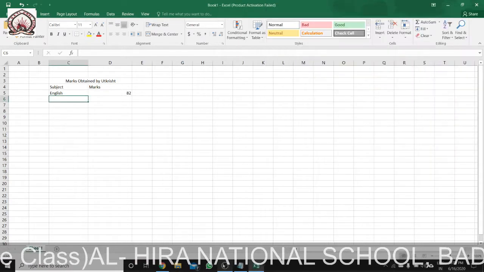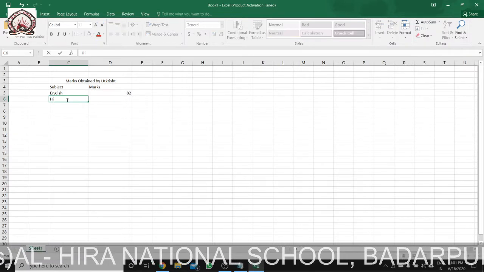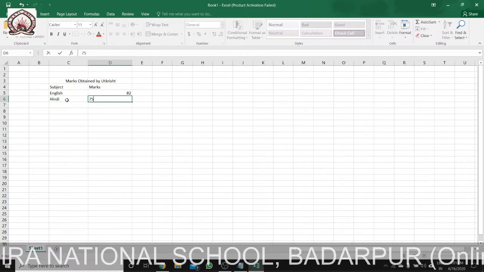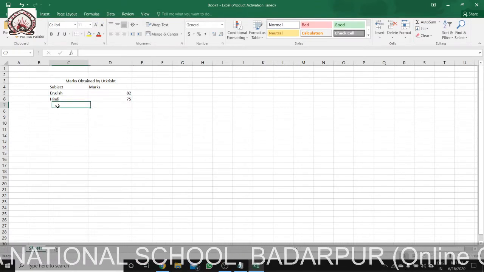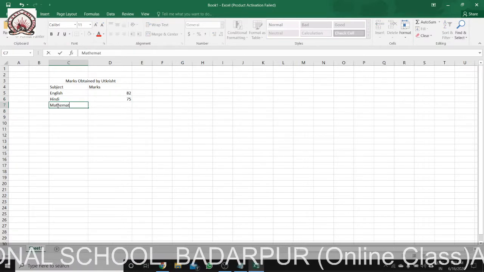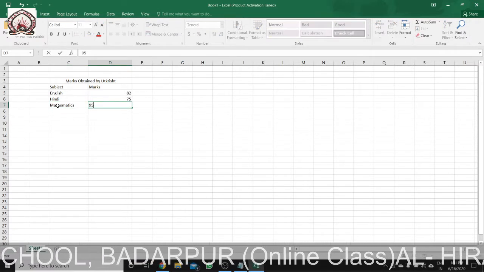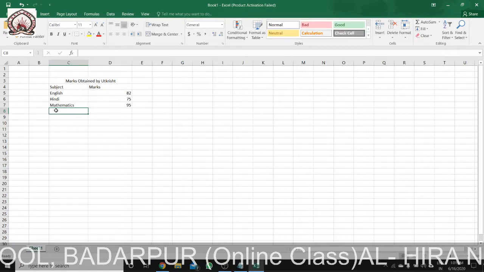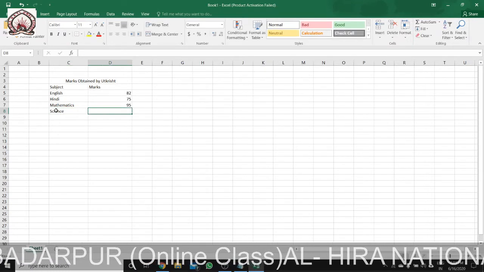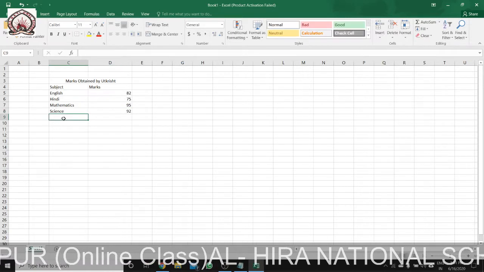And then Hindi. I am using tab. Marks is 75. Then I use the mouse. Mathematics. The marks obtained is 95. Then Science. The marks obtained is 92. And then it is Social Science.